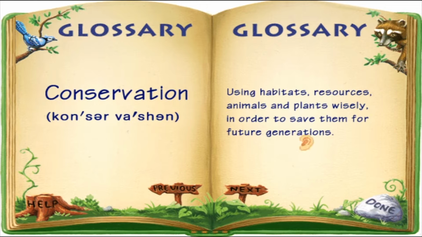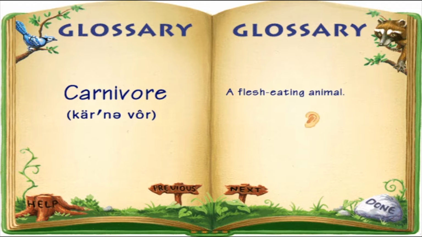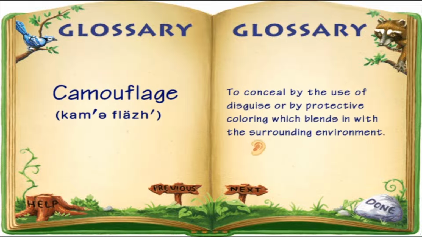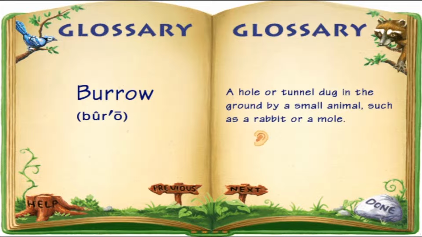Conservation. Using habitats, resources, animals, and plants wisely in order to save them for future generations. Carnivore. A flesh-eating animal. Camouflage. To conceal by the use of disguise or by protective coloring which blends in with the surrounding environment. Burrow. A hole or tunnel dug in the ground by a small animal, such as a rabbit or a mole.